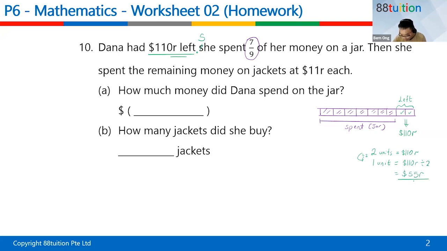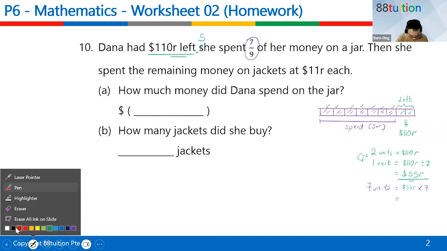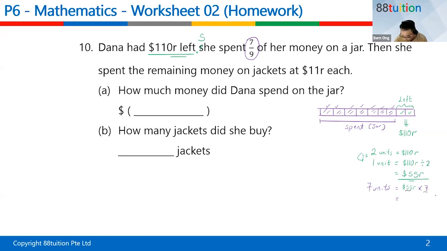Is that okay? But the question is looking for what? How much money did Dana spend on a jar? I count 1, 2, 3, 4, 5, 6, 7. So 7 units is spent on a jar. So you must take your number here times 7. So your $55 is over here. What do you do? Take 55 times 7. The dollar sign will just follow. 55 times 7 will give you 385. So $385, and you just put the dollar sign back.